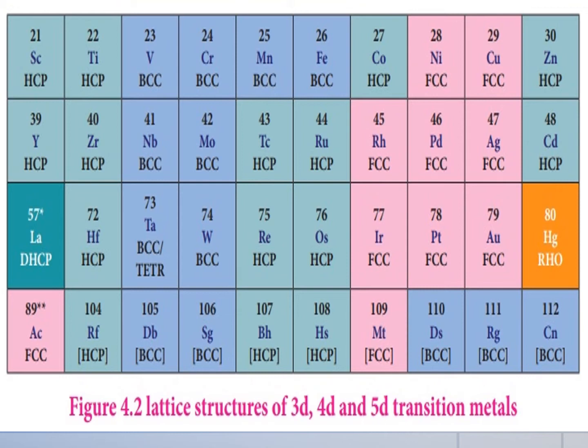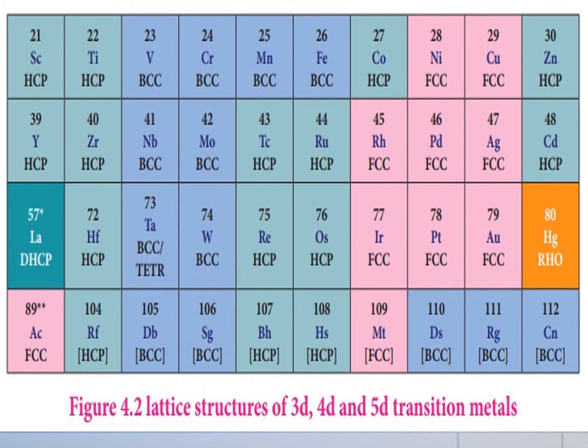So as we move from left to right along the transition metal series, melting point first increases. You understood? Melting point increases as the number of unpaired d electrons available for metallic bonding increases, that reaches a maximum value and then decreases as the d electrons pair up and become less available for bonding.